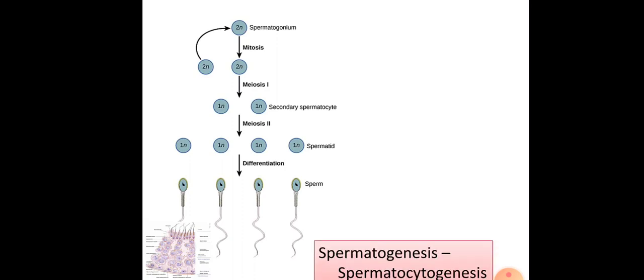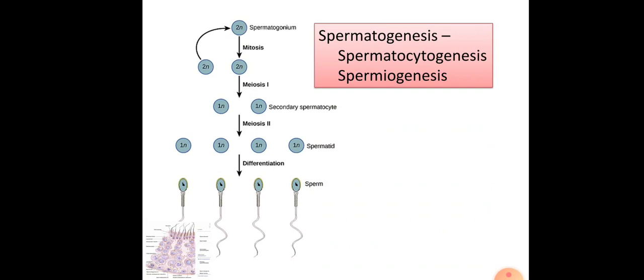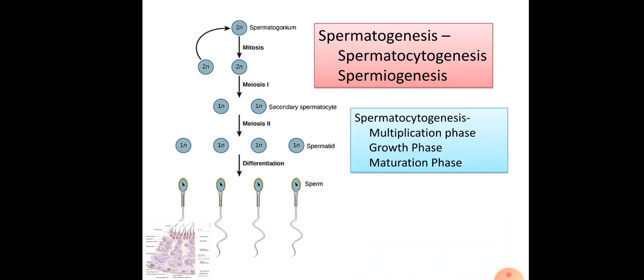This image shows the detailed process and different phases of spermatocytogenesis. First, spermatogenesis is divided into two main stages. They are spermatocytogenesis and spermiogenesis. In the spermatogenesis process, there will be production of 4 spermatids. These 4 spermatids are produced in spermatocytogenesis. This spermatocytogenesis is again divided into 3 phases. They are the multiplication phase, growth phase and maturation phase.